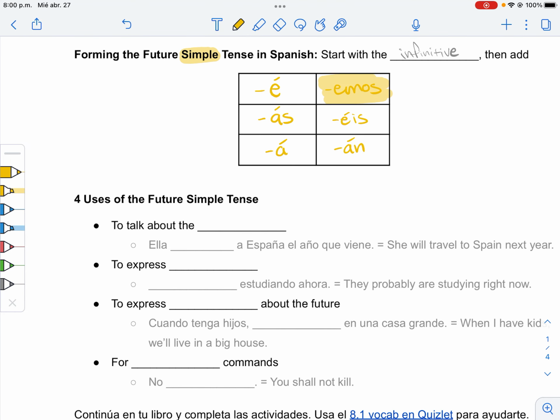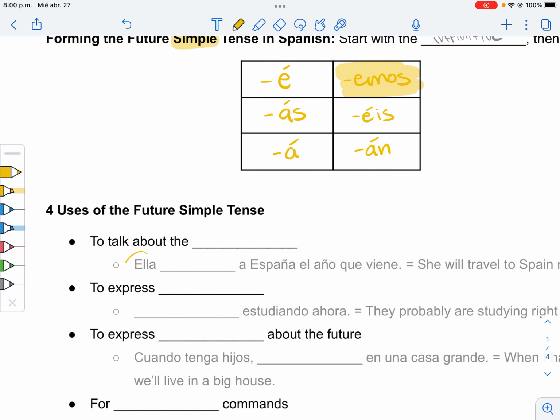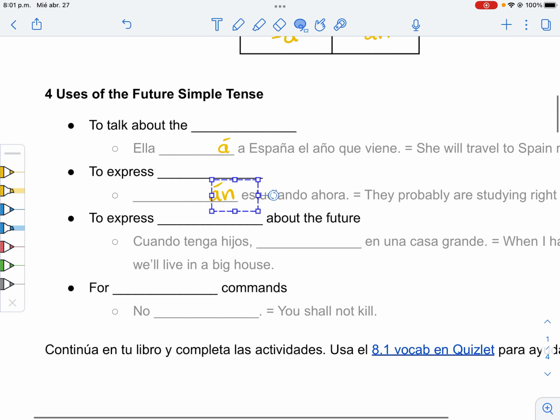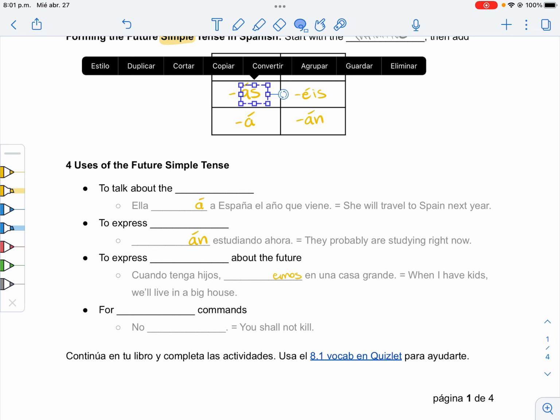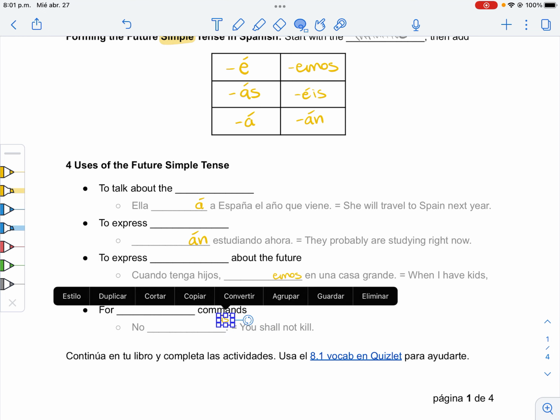All right, we're going to see those in our examples. In fact, let's do that right now. So you have ella here. It's going to form the a ending. Oh, I didn't include a they. That should have a they, and it tells us that should be the an ending. So instead of erasing it, I'm just going to bring it down here. This is going to be nosotros. I also didn't include this in here, but it should be a nosotros. So we're going to copy that nosotros down here. Make it small so it'll fit. And then finally, you is the tú form, so that's going to be this ending right here.